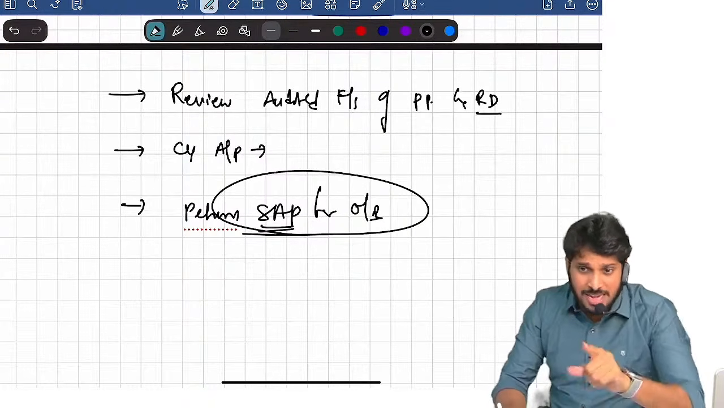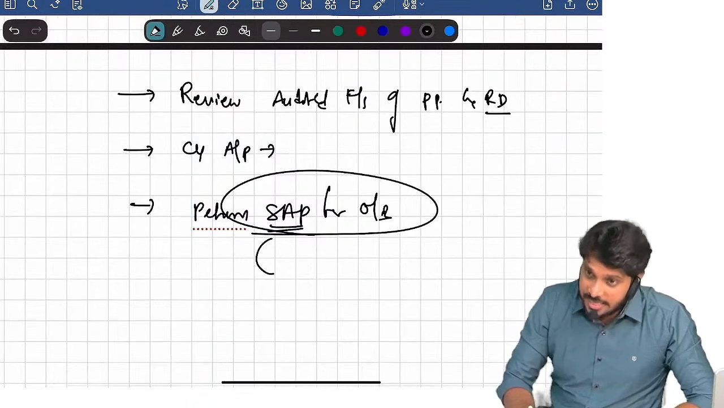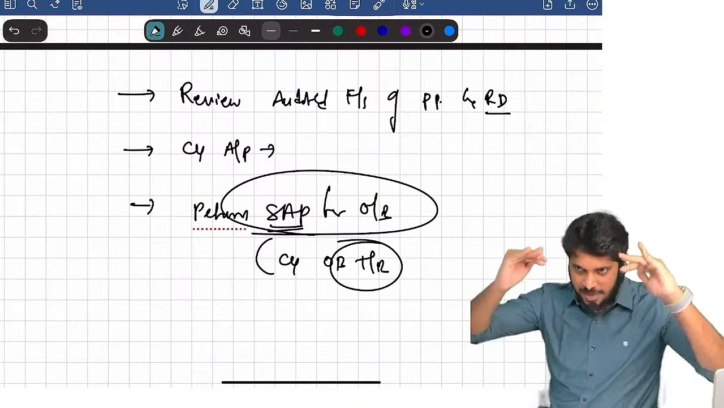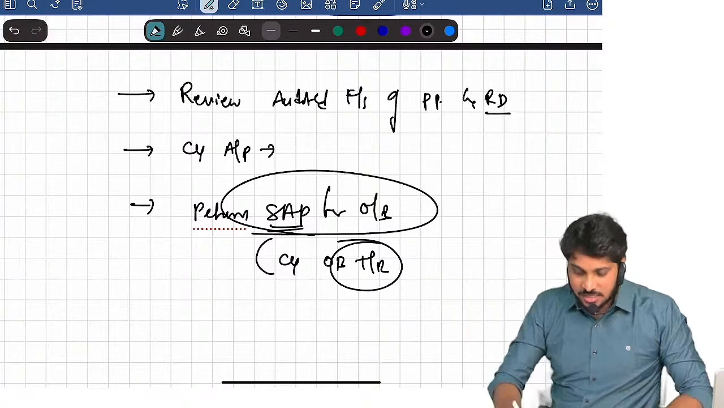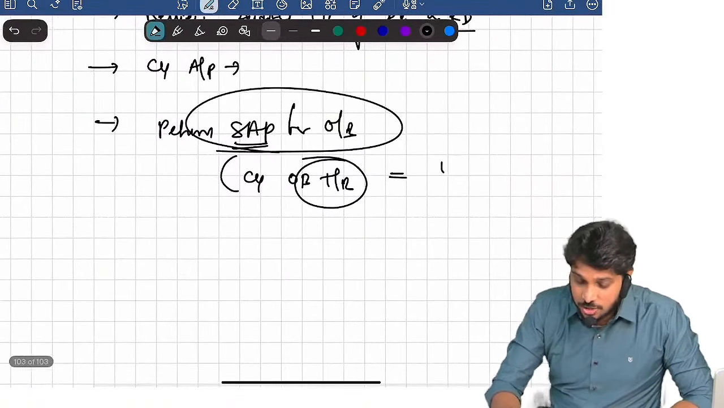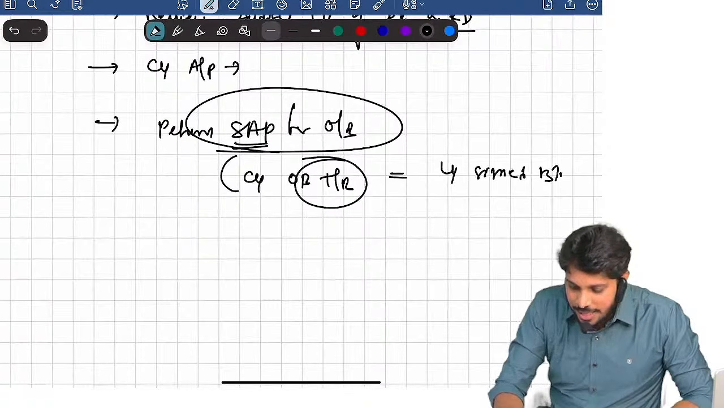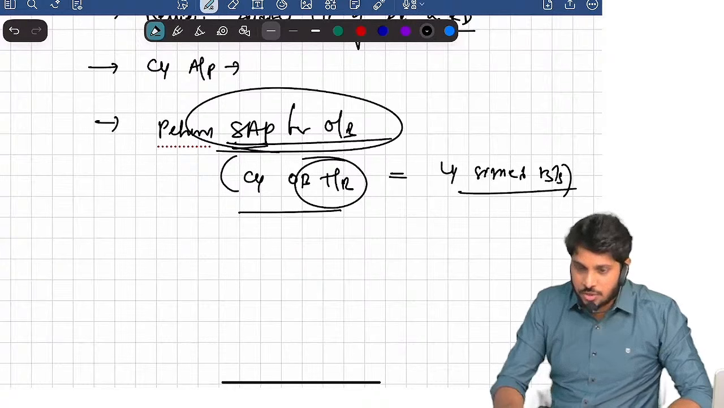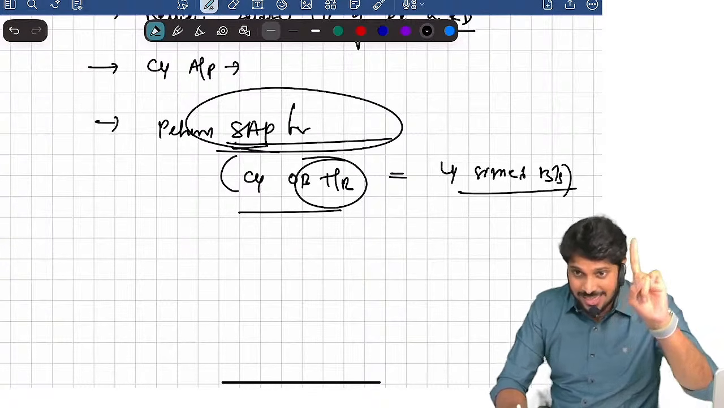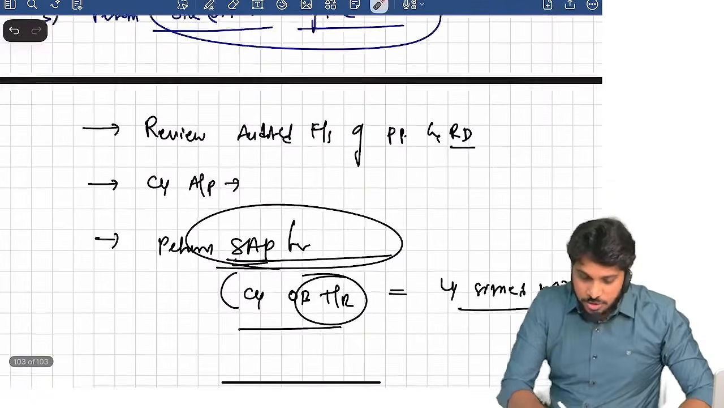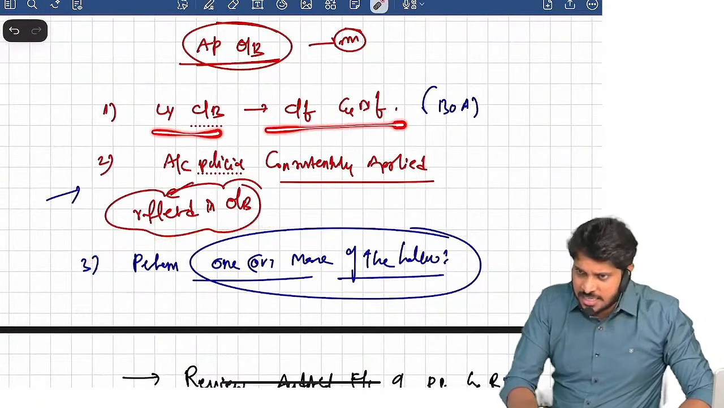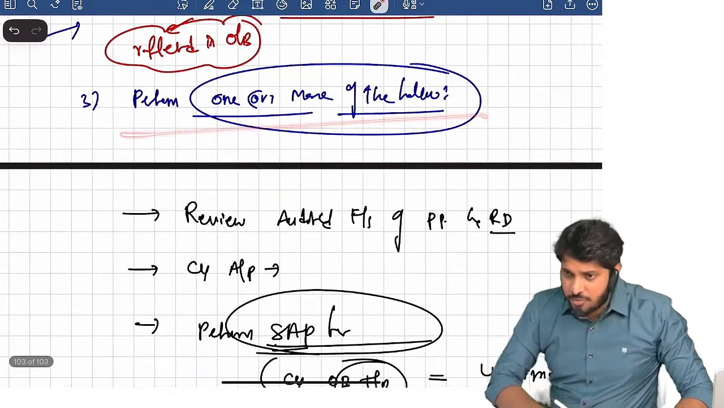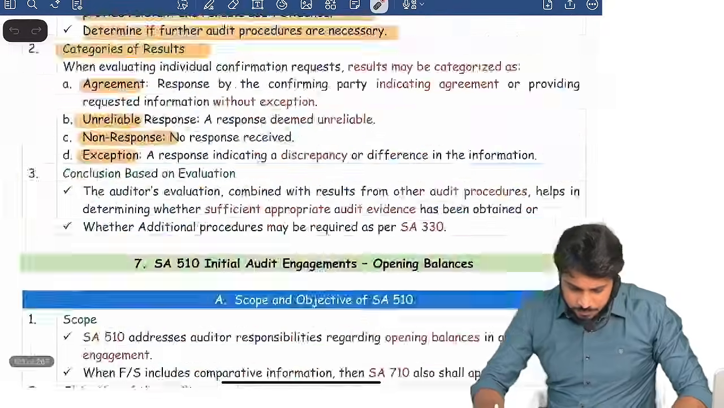Specific procedure for opening balance means what? Example: take the current year opening trial balance, you are the auditor for the current year, take the opening trial balance and match it with the last year signed balance sheet. If you do this specific procedure, you will get evidence whether opening balance is correctly brought forward or not. So three procedures. One, whether last year balance was correctly brought forward or not, check books of accounts. Check whether accounting policies are consistently applied. Perform one or more of the procedures. Now look at this.